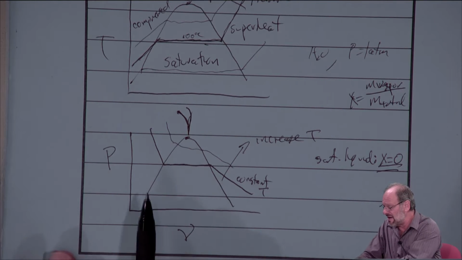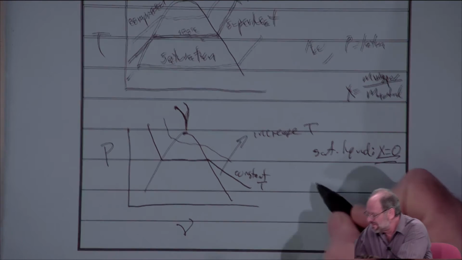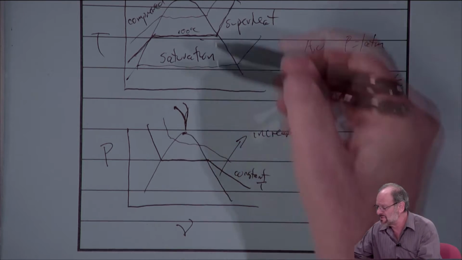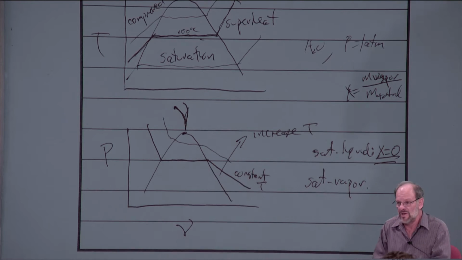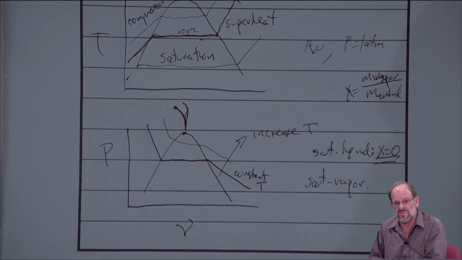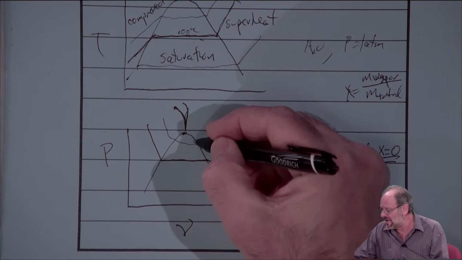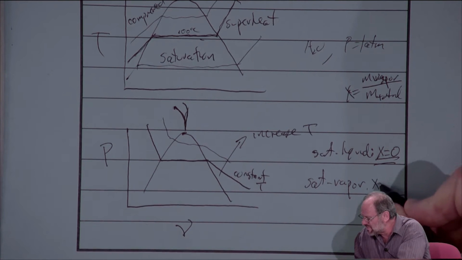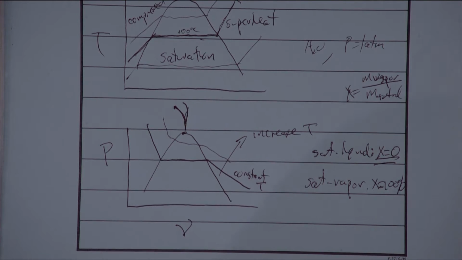Now, if we add heat all the way to the point where we finally vaporize that last little bit of liquid, we would call that the saturated vapor. These were identified on the drawings in your notes from last time. But nonetheless, if you have a saturated vapor, that's as much vapor as you can have in a two-phase mixture. Technically, it's not really even a two-phase mixture. It's all vapor, but anything on the right-hand edge on the saturated vapor line, we can just say that the quality is 100%. We can also say that it's 1.0. We can write it as a percentage if we choose. It's really up to us.